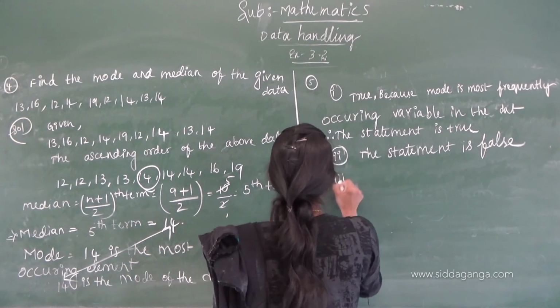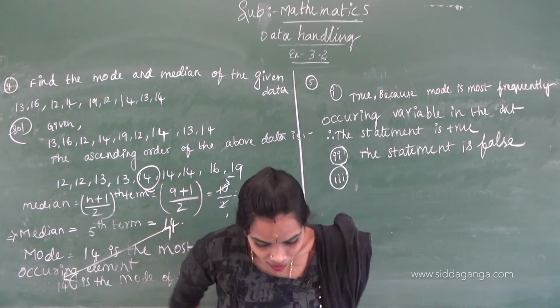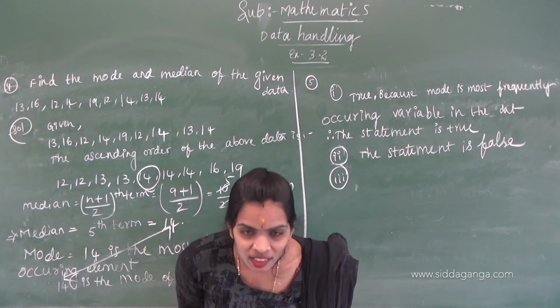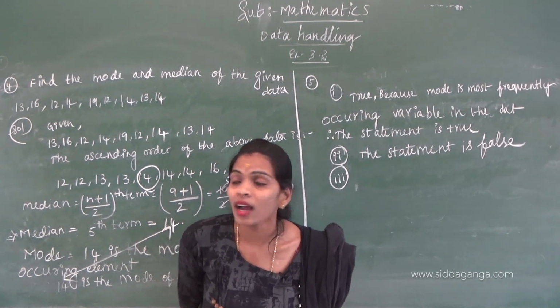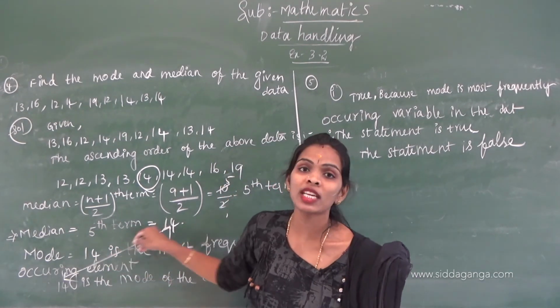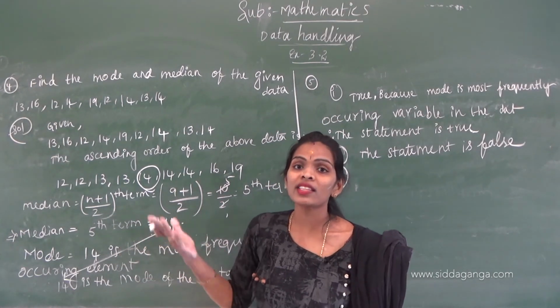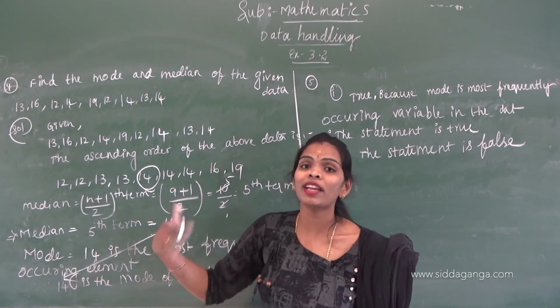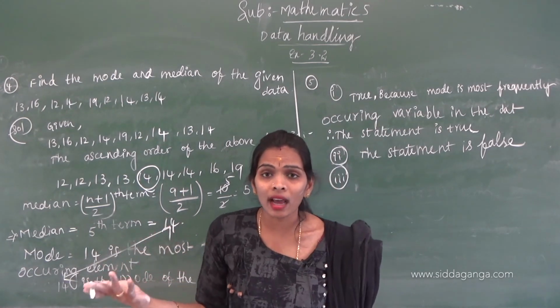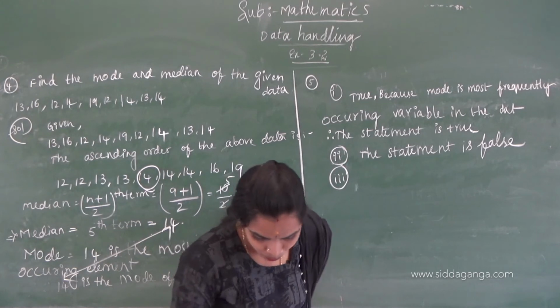And the third one: the median is always one of the numbers in the data. This is also correct, because whether it is the fifth term, sixth term, seventh term or eighth term, whatever the middle term is, it is in the given data only. That's why the median is also a variable in the data.